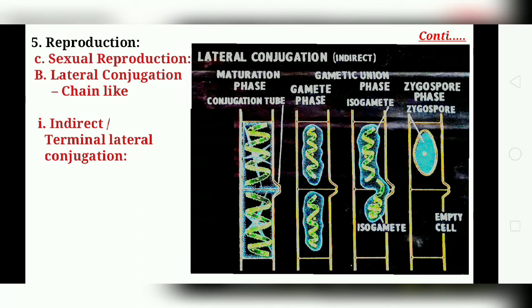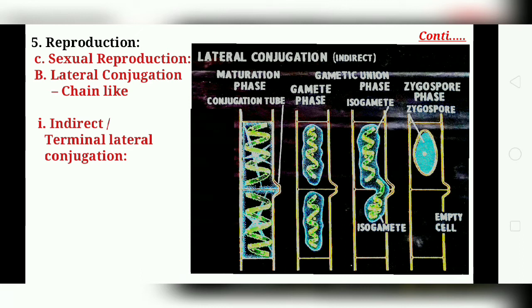It is of rare occurrence. It is found in the species Spirogyra affinis. It occurs between two adjacent cells of the same filament. Therefore such plants are bisexual, monoecious, or homothallic.